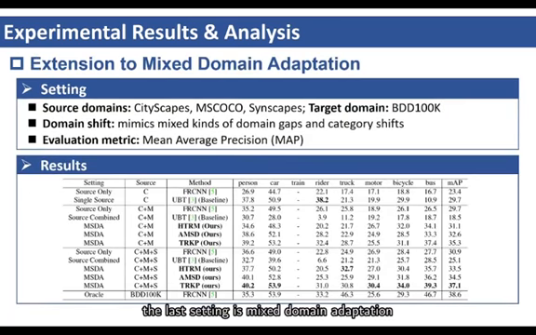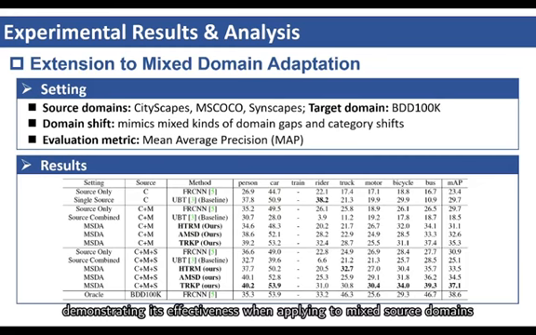The last setting is mixed domain adaptation. We use Cityscapes, Sim10k and Synscapes as the source domains and the BDD100K as the target domain. This setting has multiple domain shifts. Despite more challenges, TRKP still achieves a significant performance gain, demonstrating its effectiveness when applying to mixed source domains.